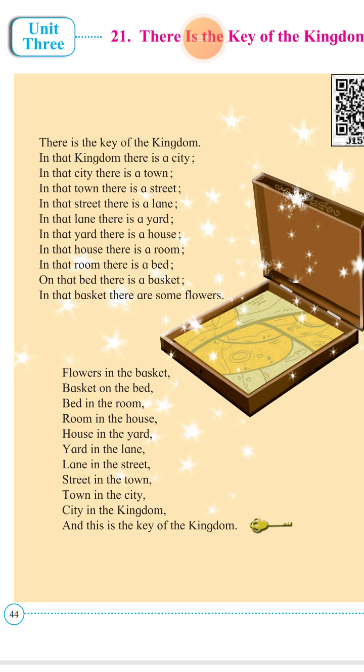Basket किधर है? बेड पे है. Basket on the bed. Bed in the room. Room in the house. House in the yard. Yard in the lane. Lane in the street. Street in the town. Town in the city. City in the kingdom. And this is the key of the kingdom.